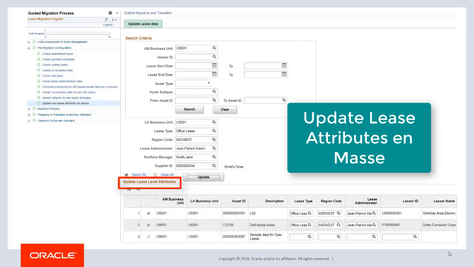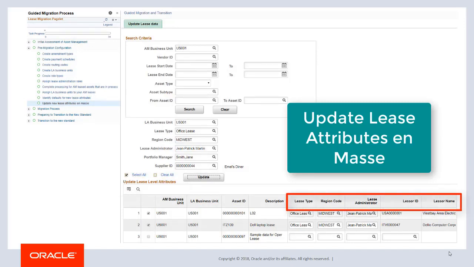Use this page to update information on your leases individually or en masse. Updates can include lease type, region code, lease administrator, and lessor, which are all required fields in lease administration. The data migration process will use these updates in lieu of the default values identified in the prior task. In other words, if you do not update the lease information on this page, then the data migration will use the default values identified in the previous task.